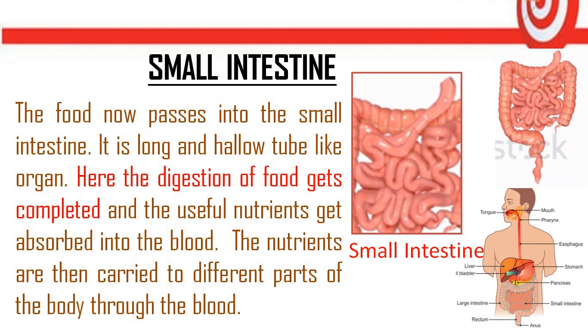Exactly, we need it. After that we get the energy. The nutrients are then carried to different parts of the body through the blood. Now when the digested food has mixed with the blood, and you know that blood passes to all parts of the body, all the parts of our body get the energy.